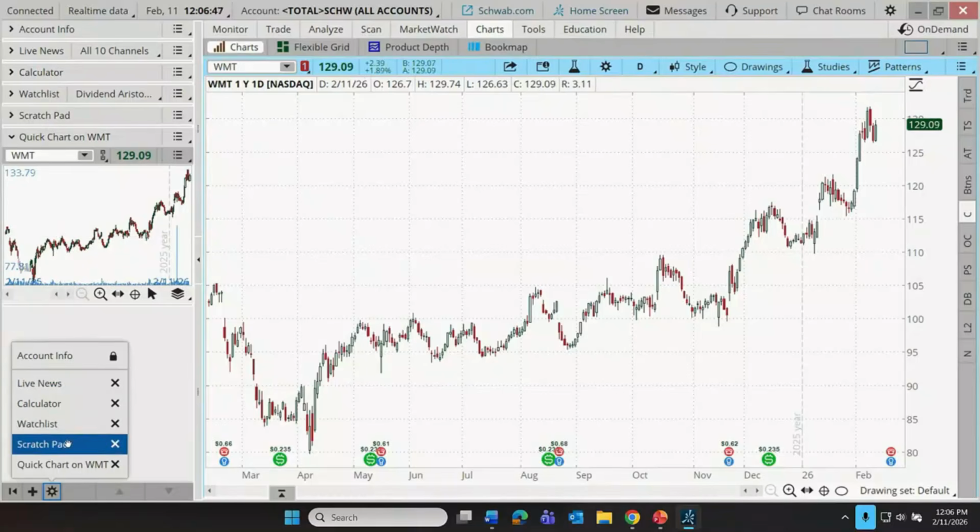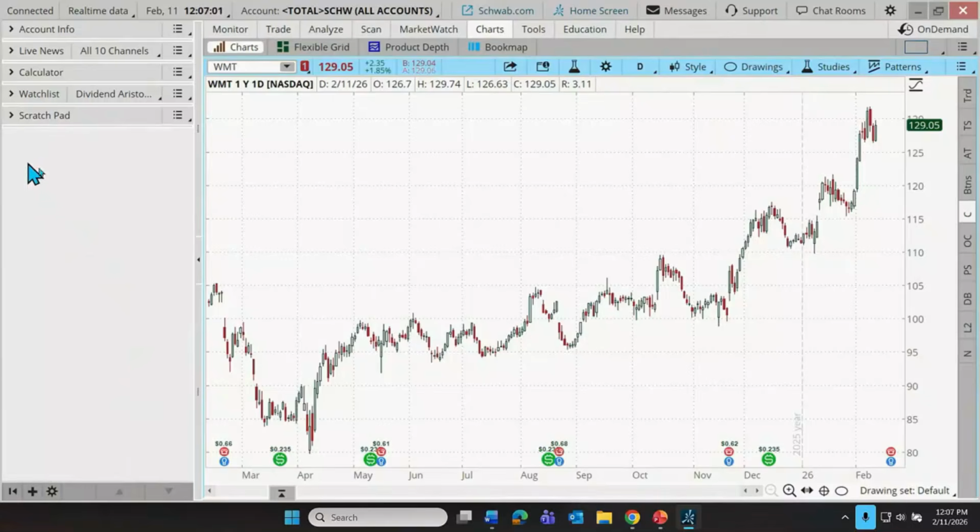Or we can delete right from here. Now, I should say we can also delete using this menu. Three dots and three dashes on Thinkorswim means there's a menu there. But how about we want to remove that quick chart? Well, we can come right here, click the little X, and it's gone. All right. So that's the general purpose and the navigation of these tools known as gadgets.